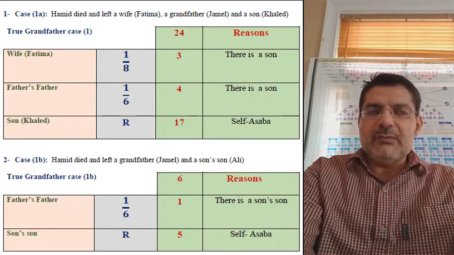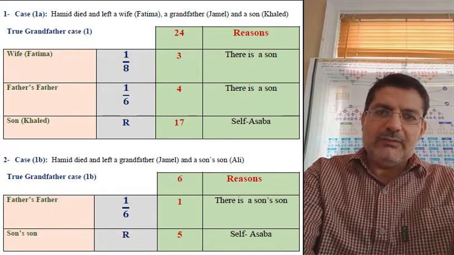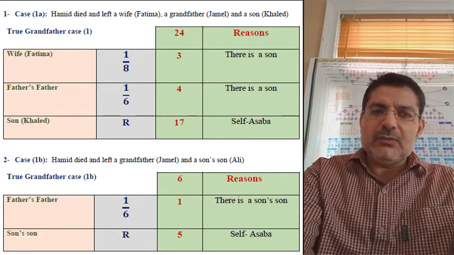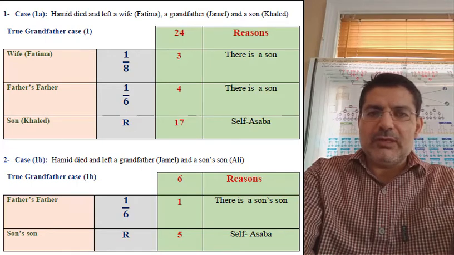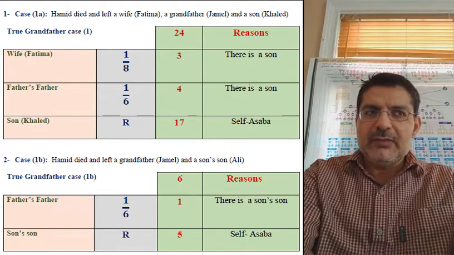So 24 divided by 8 is 3. This is the share of the wife. And by 6 is 4. This is the share of the true grandfather. And the remaining is 17. It goes to the son.